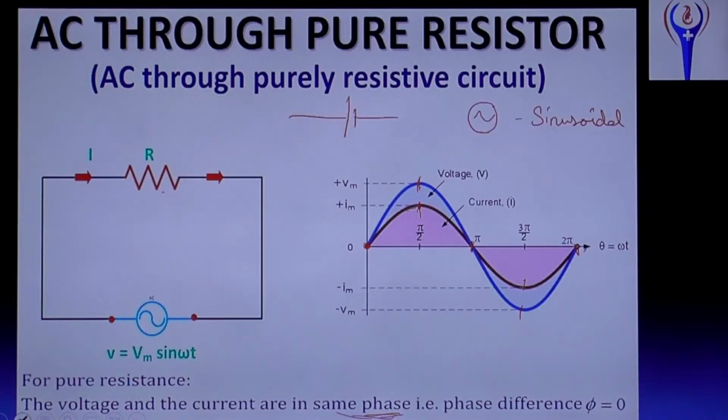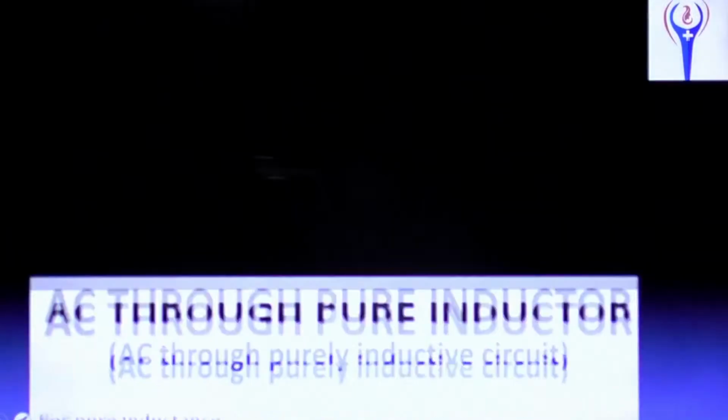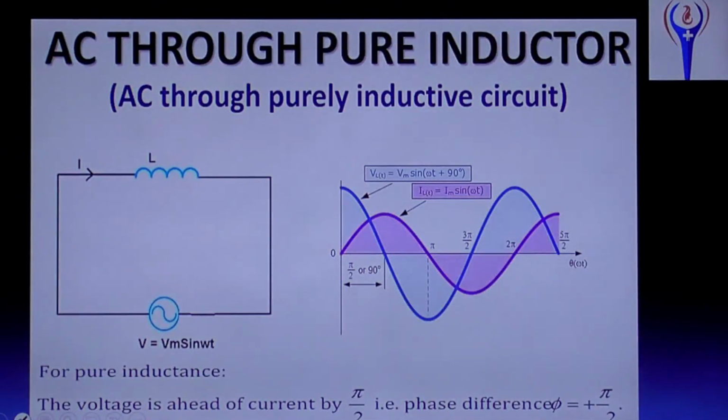Next, when AC is connected with an inductor, this is the circuit symbol for an inductor connected with the alternating current. V equal to V0 or Vm. We use V0 or Vm. Then for pure inductance, voltage is ahead of current by pi by 2.